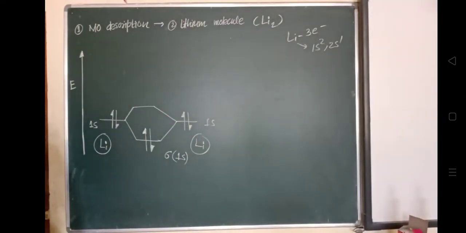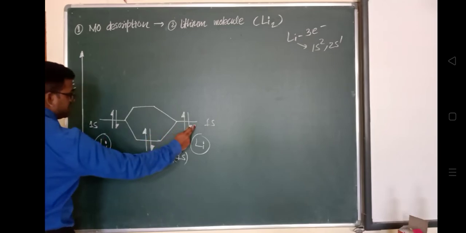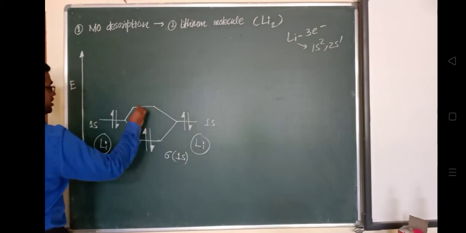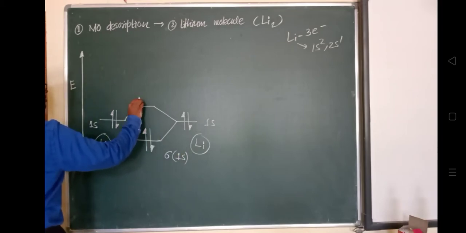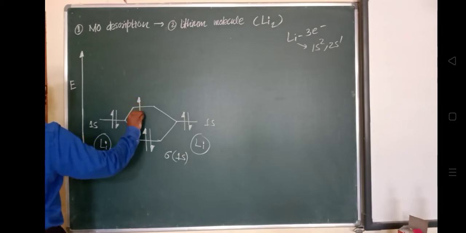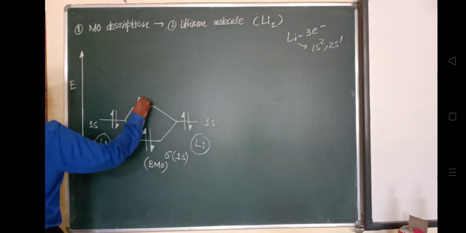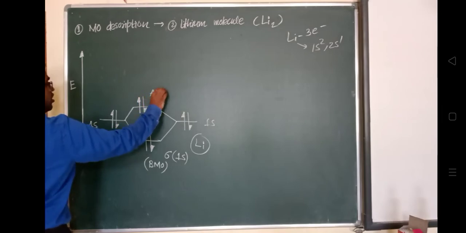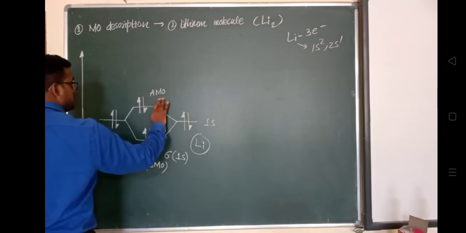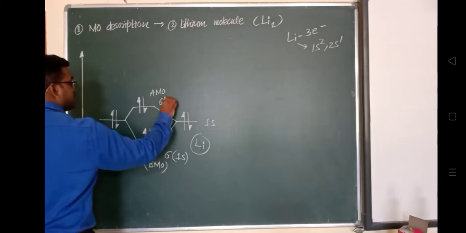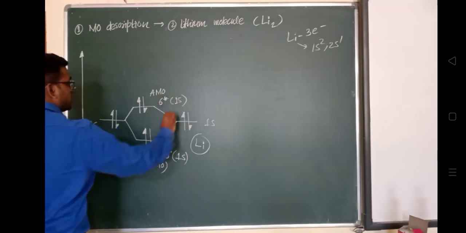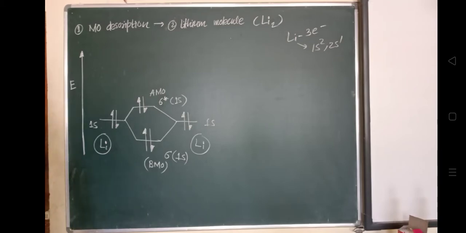So I will represent this bonding molecular orbital. One 1s of a lithium atom and the electron of the other lithium atom will combine to form an anti-bonding molecular orbital. So both of these will form a bonding molecular orbital, and this will be the anti-bonding molecular orbital, sigma star 1s. Sigma star represents the anti-bonding molecular orbital. So this is about 1s.